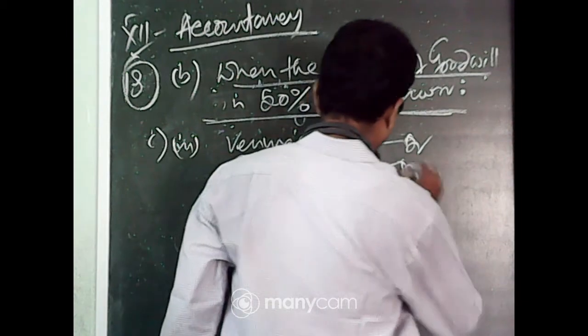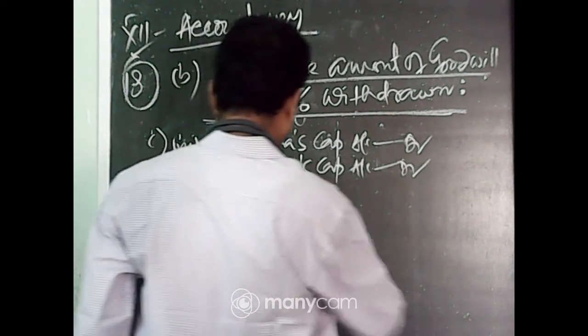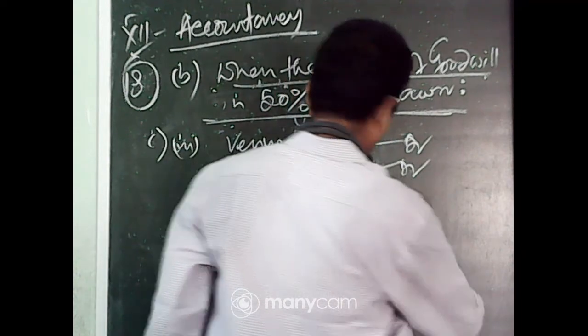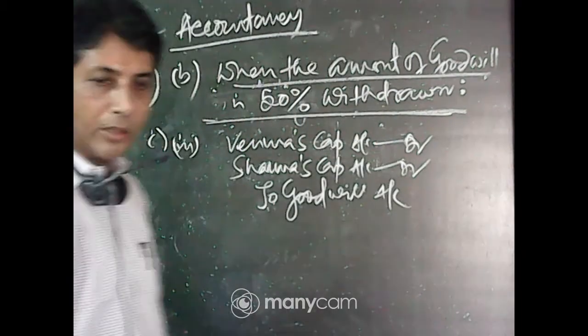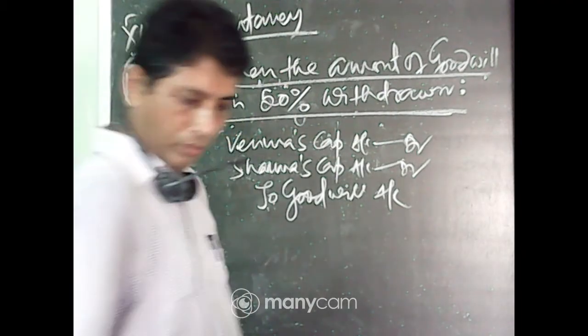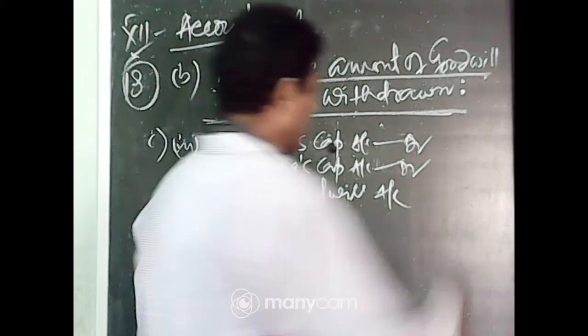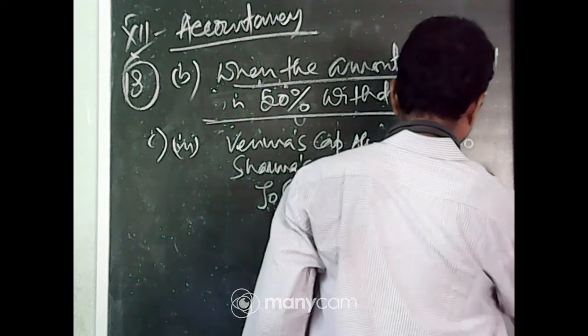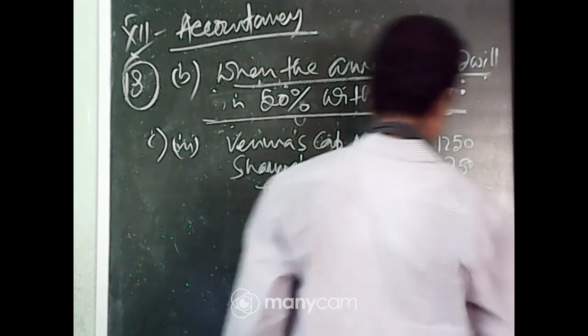Bharma's capital account debit, Sarma's capital account debit to goodwill account, 1,250, 750 and 2,000.